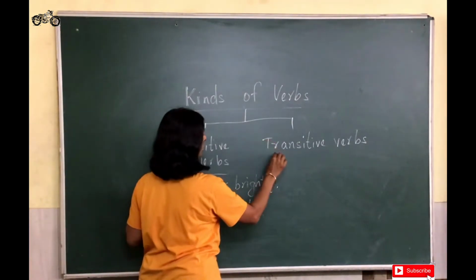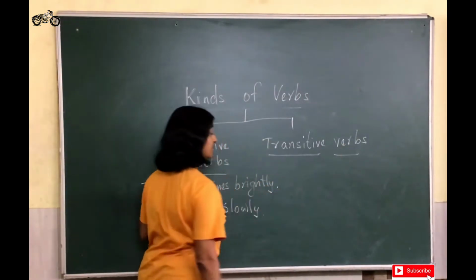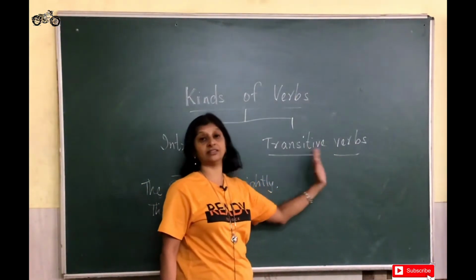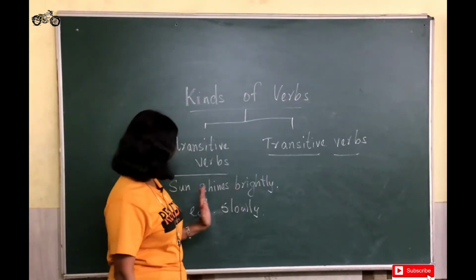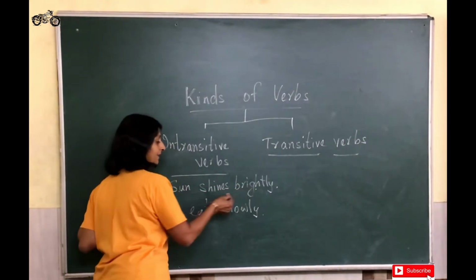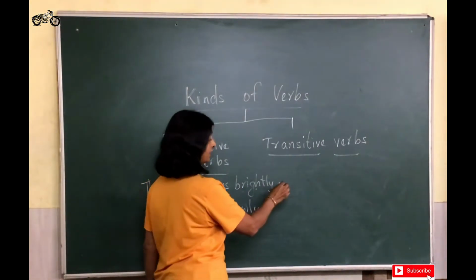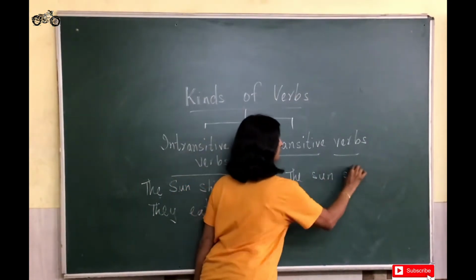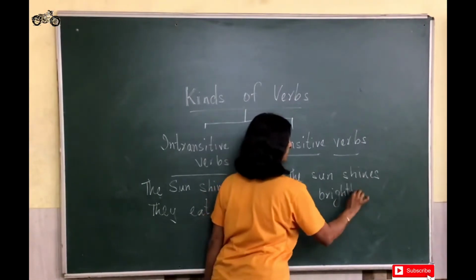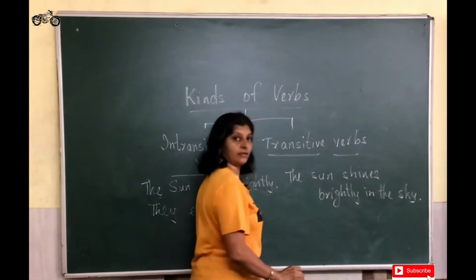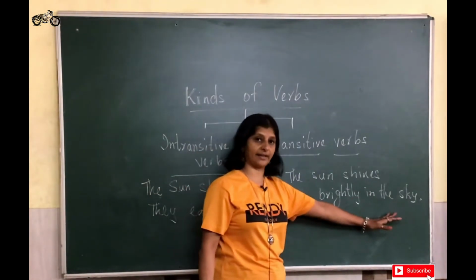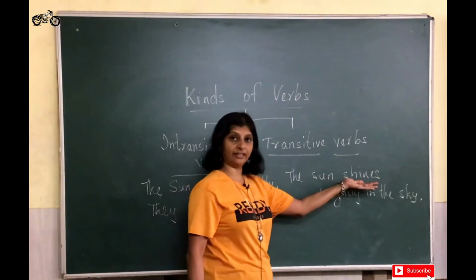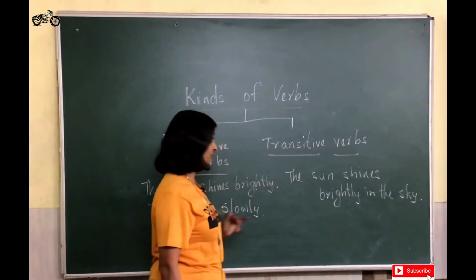Now when we are talking about transitive verbs, these transitive verbs require a direct object to give their complete meaning. Now here we saw the sun shines brightly where there is no object. Now this same sentence, if it is taking an object like the sun shines brightly in the sky. So here in the sky, this is taking the object and therefore this becomes a transitive verb.